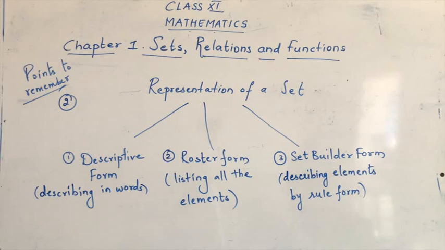Now let's go to exercise 1.1. Write exercise 1.1. Copy the first question. Write the following in roster form, and take the first subpart: x belonging to N such that x squared is less than 121 and x is a prime.